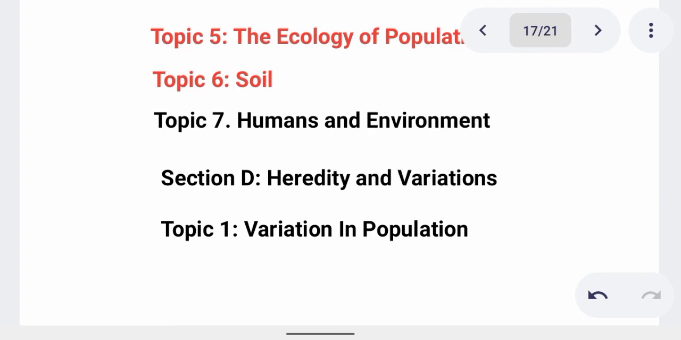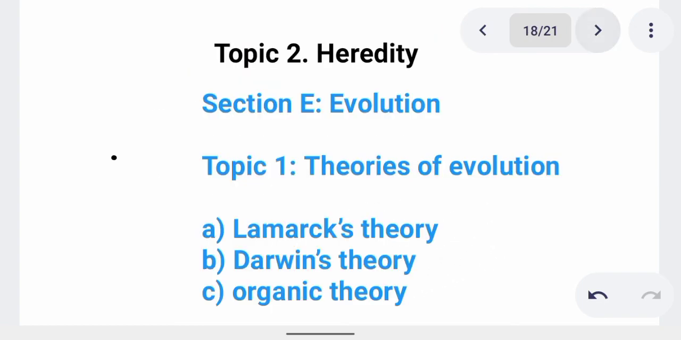Section D, we talk of heredity and variation. When talking about heredity, you know what heredity is? Let's say it is the inheritable character from your parents. That is what heredity is. And when talking about variation, we can simply say that variation is the change in characters in the generations of an organism. Then we have variation in population, very simple.